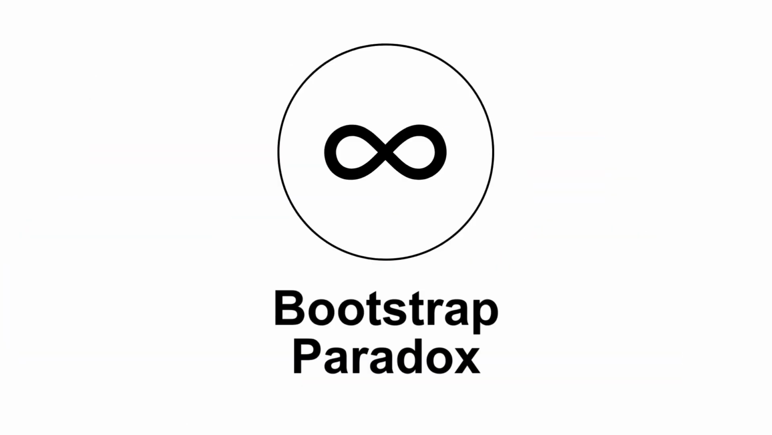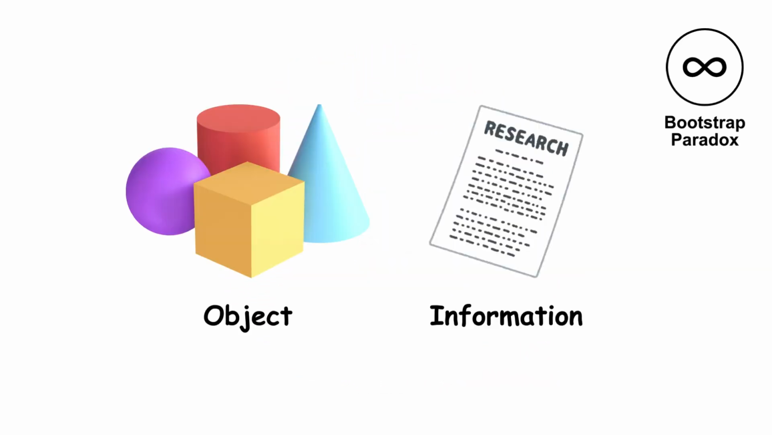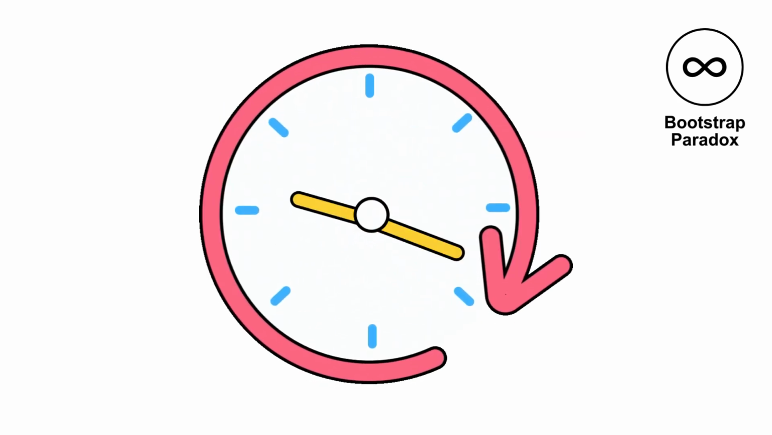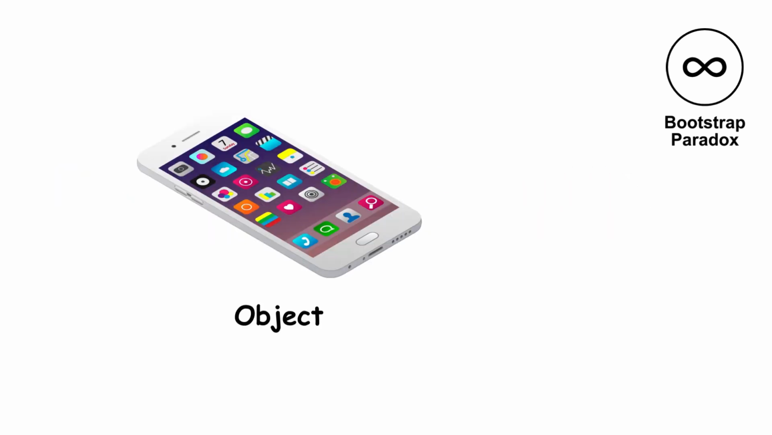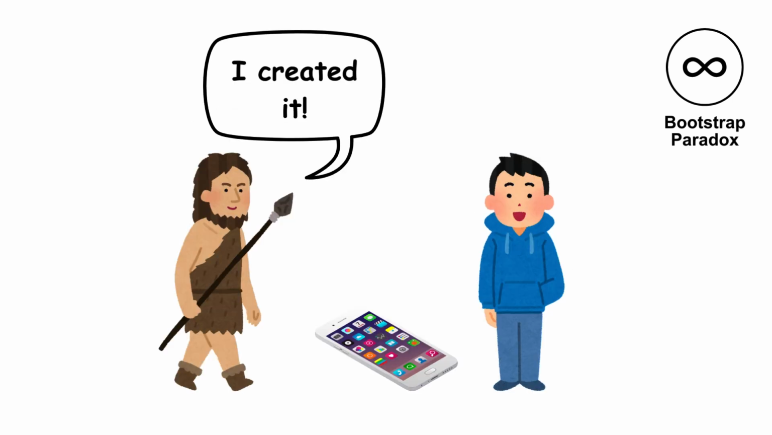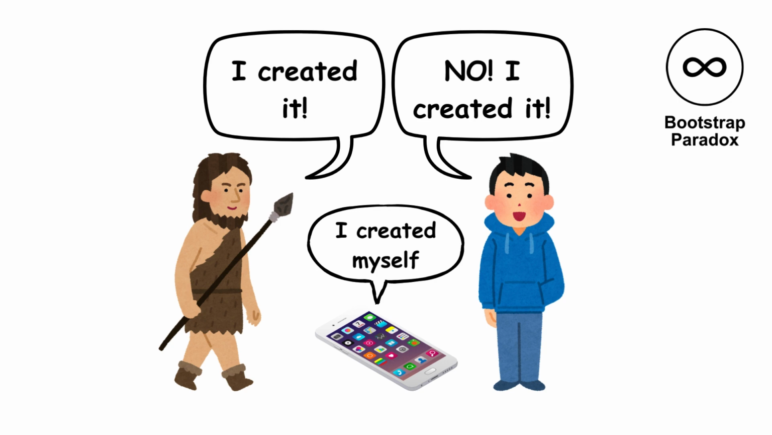The Bootstrap Paradox. In this paradox, an object or information exists without ever being created. It occurs in time travel scenarios when an object is taken from the future and brought to the past, where it becomes the very object or information that was brought back in time. The origin of the object becomes unclear, as it seems to create itself.